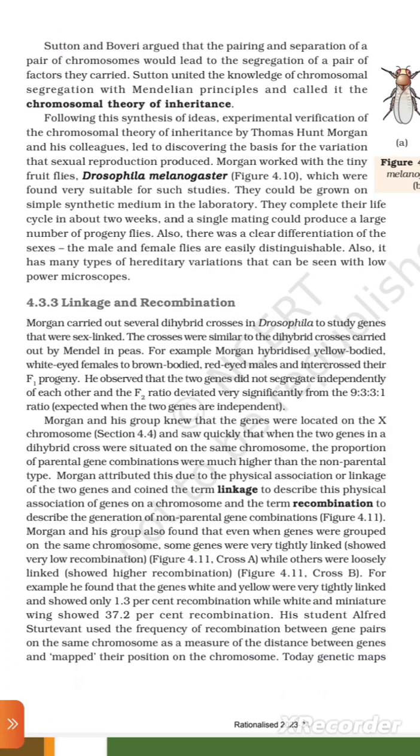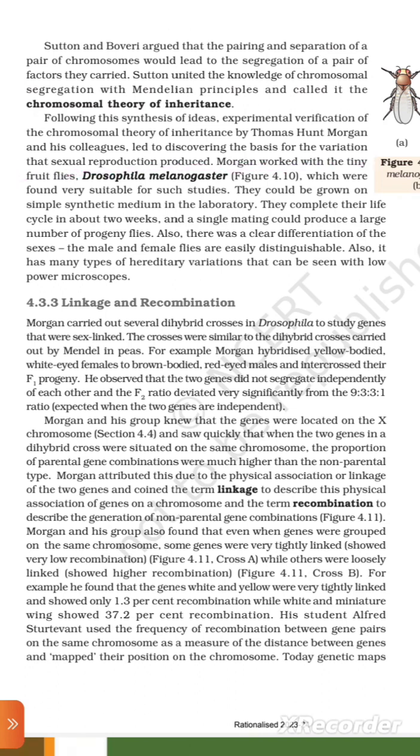Sutton and Boveri argued that the pairing and segregation of a pair of chromosomes would lead to the segregation of a pair of factors that they carried. Sutton united the knowledge of chromosomal segregation with Mendelian principles and called it the chromosomal theory of inheritance. Following this synthesis of ideas, experimental verification of the chromosomal theory of inheritance by Thomas Hunt Morgan and his colleagues led to discovering the basis for the variation that sexual reproduction produced.